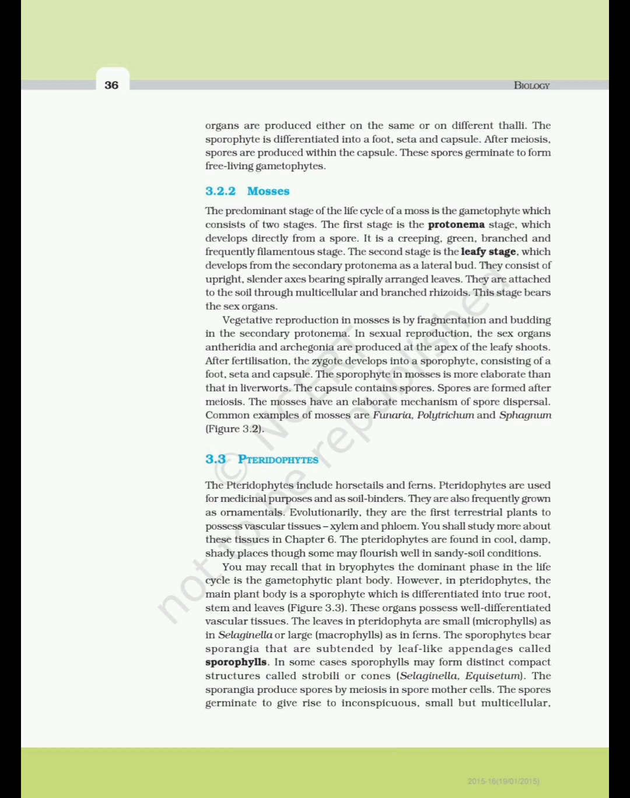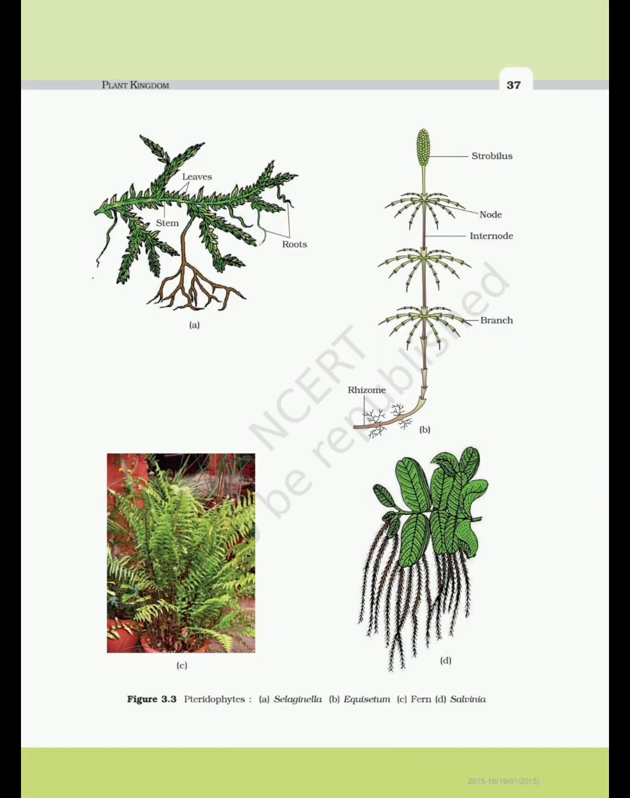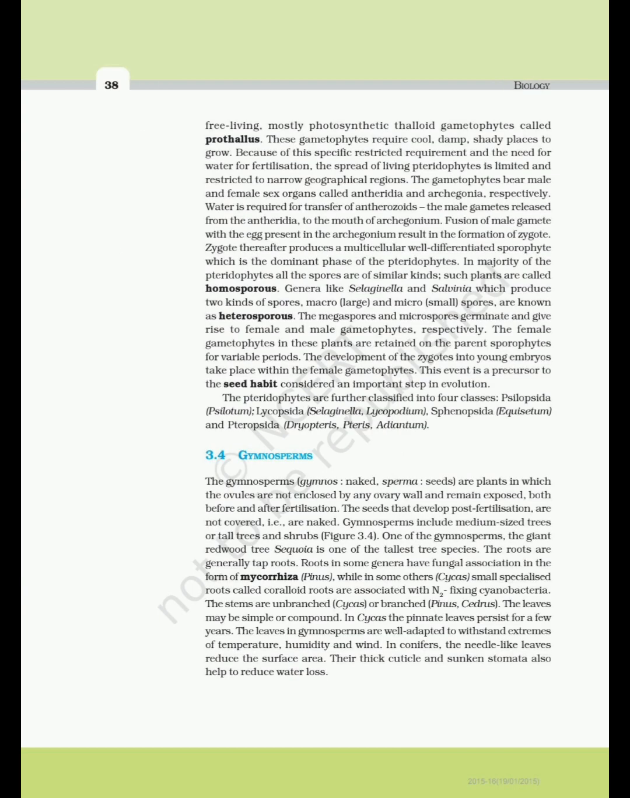Selaginella, Equisetum. The sporangia produce spores by meiosis in spore mother cells. The spores germinate to give rise to inconspicuous, small but multicellular, free-living, mostly photosynthetic thalloid gametophytes called prothallus. Figure 3.3 Pteridophytes. A. Selaginella. B. Equisetum. C. Fern. D. Salvinia. These gametophytes require cool, damp, shady places to grow. Because of this specific restricted requirement and the need for water for fertilization, the spread of living pteridophytes is limited and restricted to narrow geographical regions.